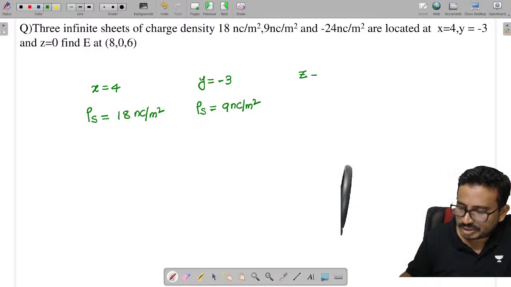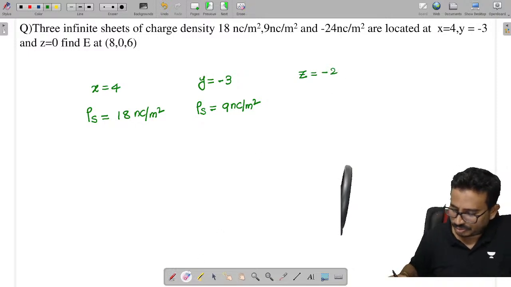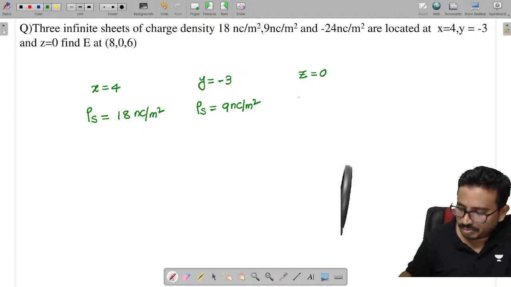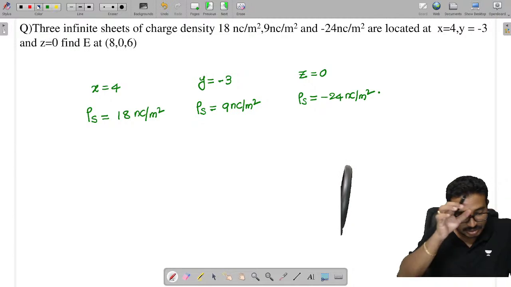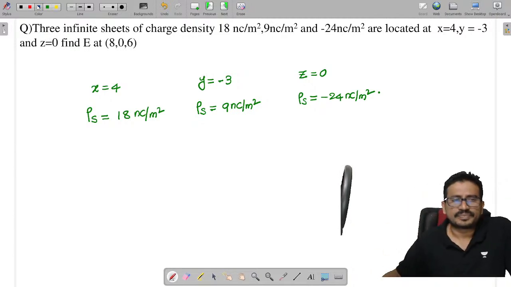And the third is at z equal to 0, with rho s equal to -24 nanocoulombs per meter square. Fine, this is the data that has been provided.